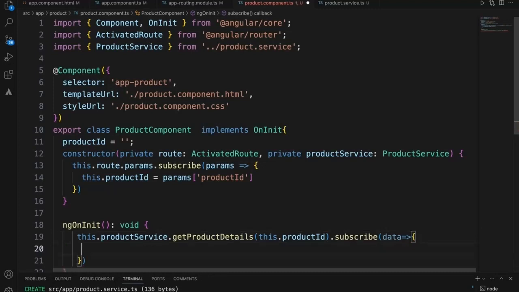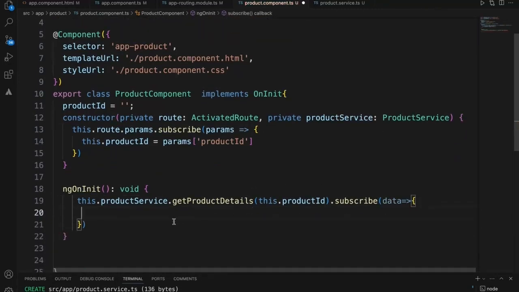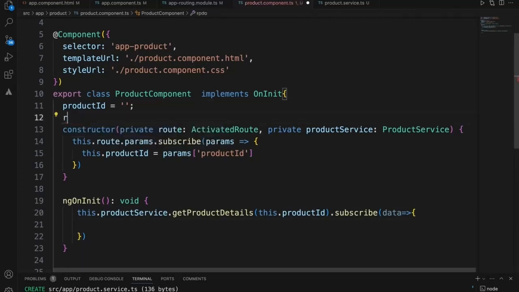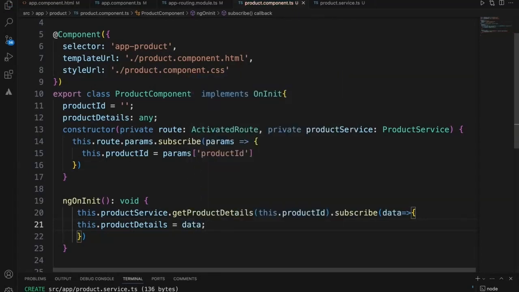Once I get the data, I'll assign it to a local variable, which I'll call product details, of type any. Now this dot product details equals data. So product details will have the data.